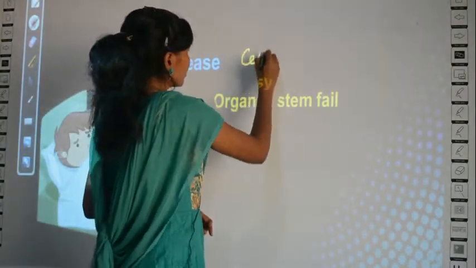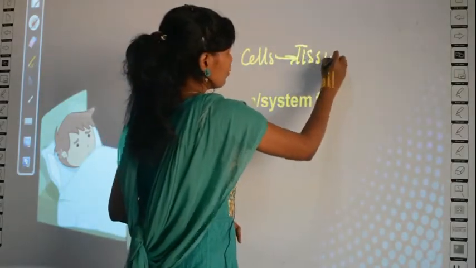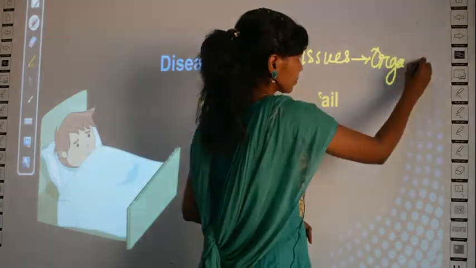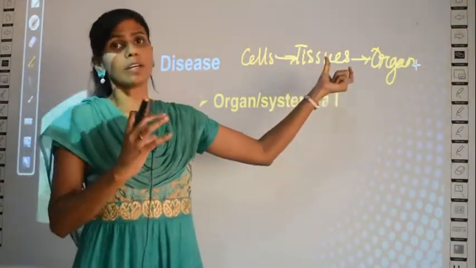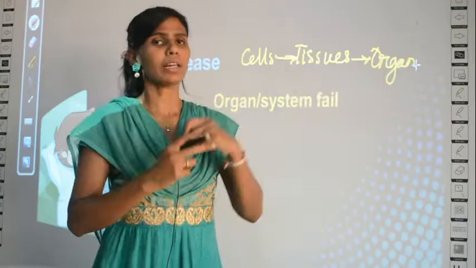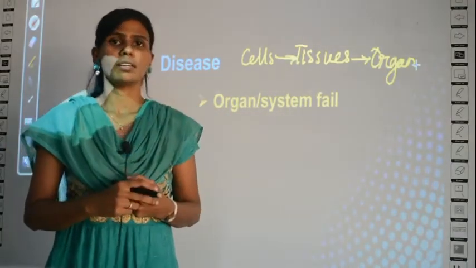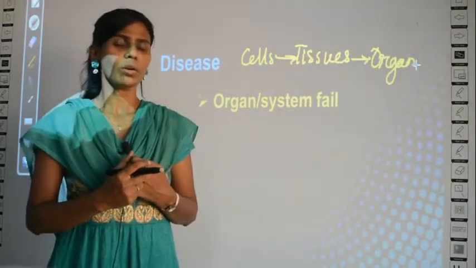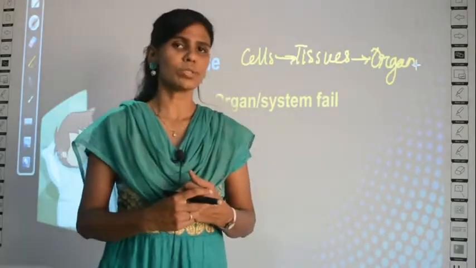A group of cells will make tissues, and a group of tissues will make an organ, provided all these tissues have the same function or work for a particular cause. Say for example, your eye is an organ, right? Your heart is an organ, kidney is an organ. Why do you call them organs? Because they are a collection of tissues together.